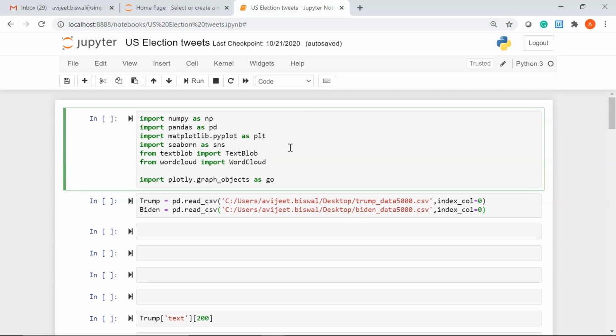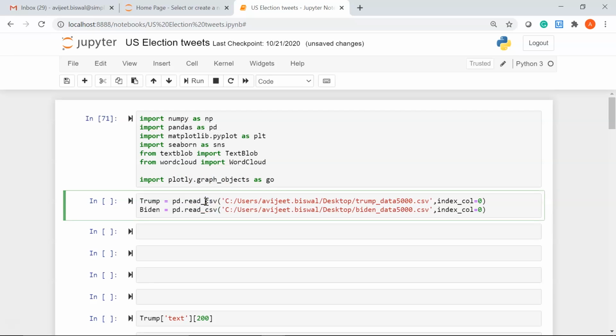Okay, so first and foremost, let's import all the required libraries. So we have the NumPy library for numerical computation. Then we have the Pandas library for data manipulation. Next we are importing two libraries, Matplotlib and Seaborn, for data visualization. Then we have TextBlob and WordCloud to get the sentiment and to build the word cloud. And finally we are importing the Plotly library for creating graphs. Let me run this cell.